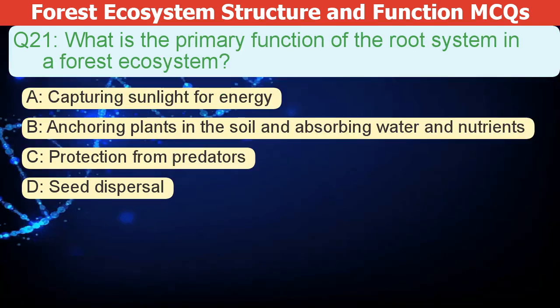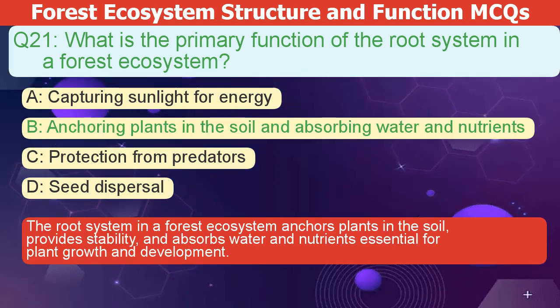What is the primary function of the root system in a forest ecosystem? A. Capturing sunlight for energy. B. Anchoring plants in the soil and absorbing water and nutrients. C. Protection from predators. D. Seed dispersal. The correct answer is B.